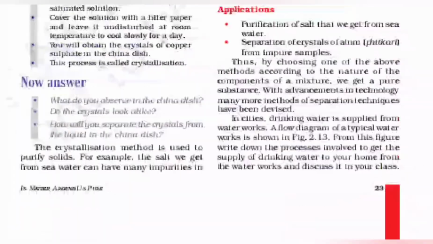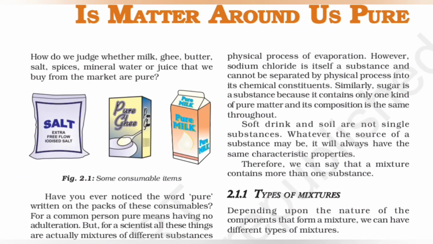Then we have physical and chemical changes, and the types of pure substances: elements, compounds, and everything. So basically, it's everything about substances, the summary, and then the exercises. So let's quickly complete this. I am trying my best to keep it even to half an hour, like we did for the first chapter, and complete it sooner than that. Let's just try, let's not promise.